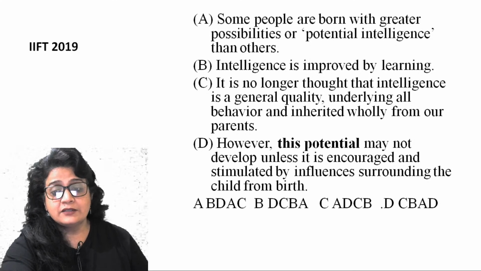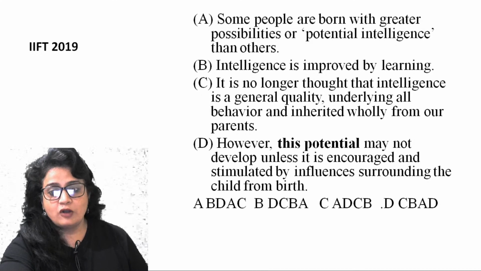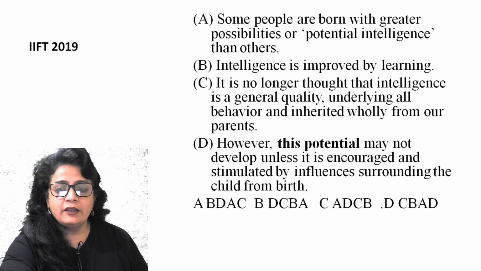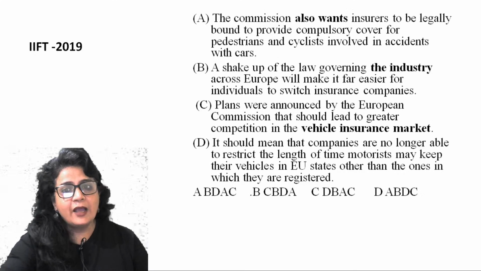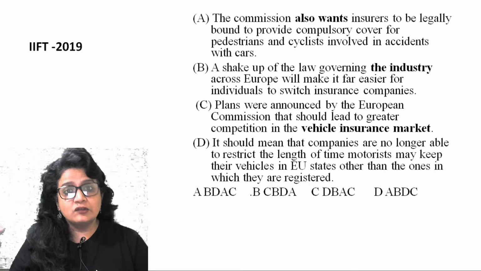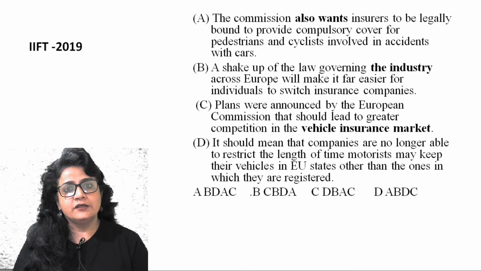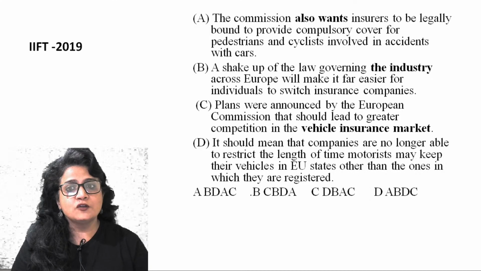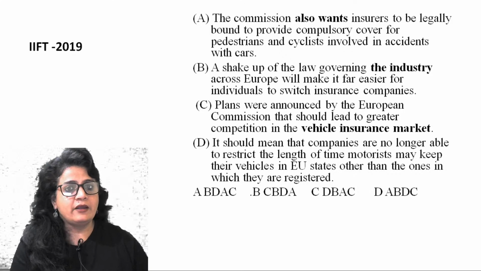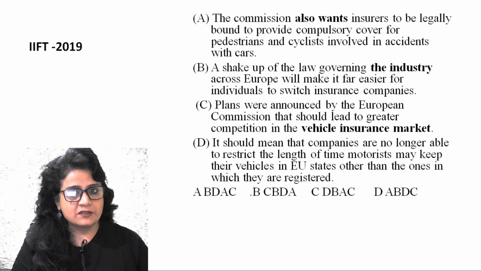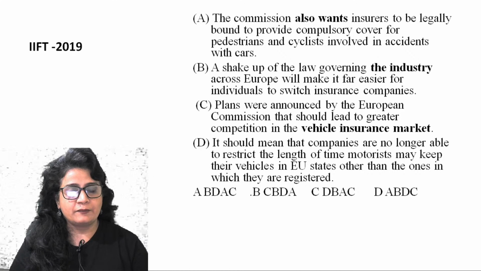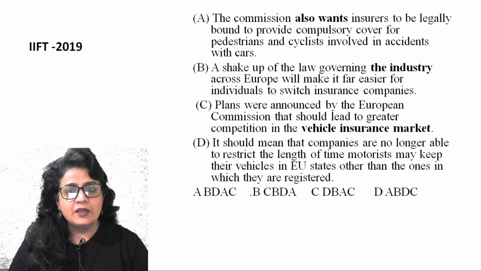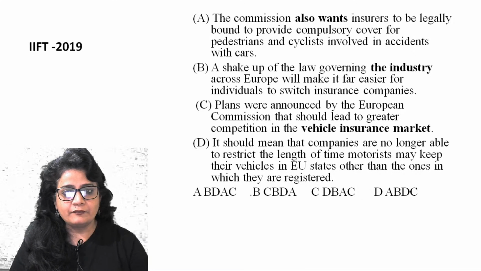If you feel that the sentences are long and they are not doable, not manageable, as long as you read carefully and find your inherent link, you will get your answer. I took one more question and see, there are three clear indicators of connection of sentences. A statement: also wants. So there has to be an idea of wanting before this statement. The commission also wants insurer, right? So this is not your opening statement. So D is eliminated.